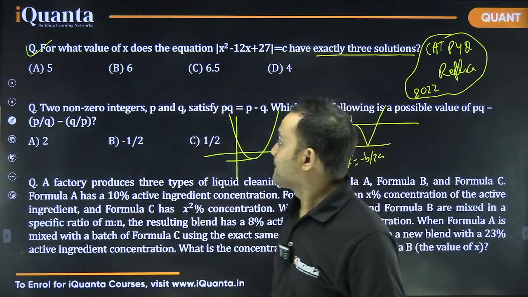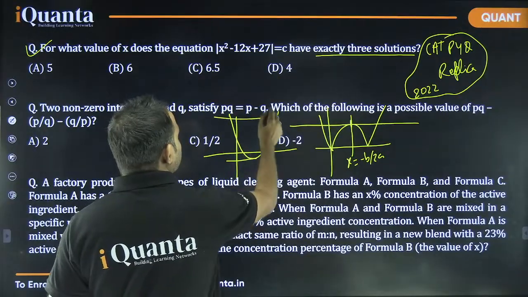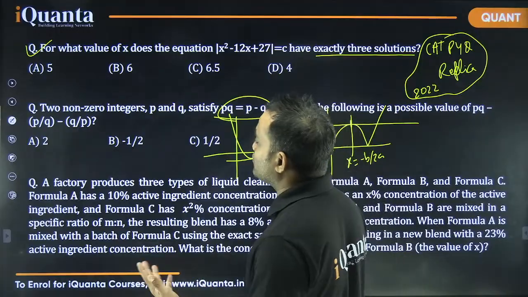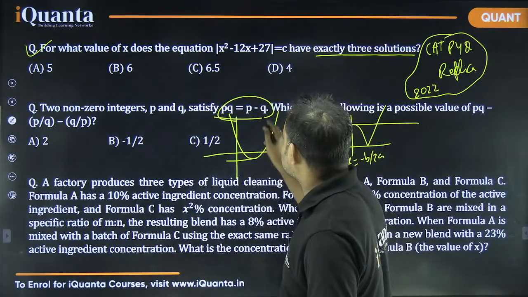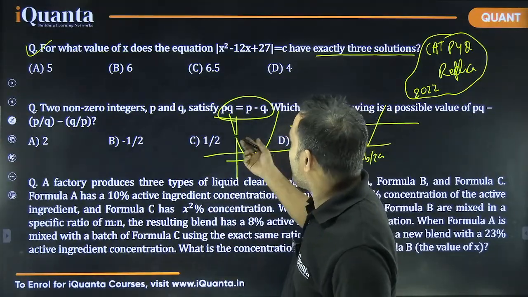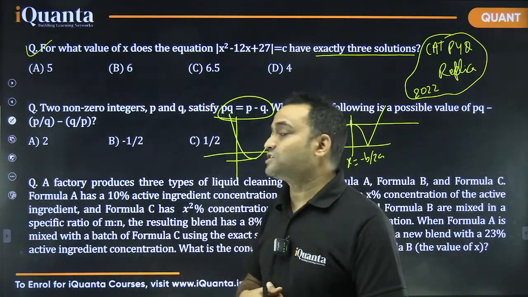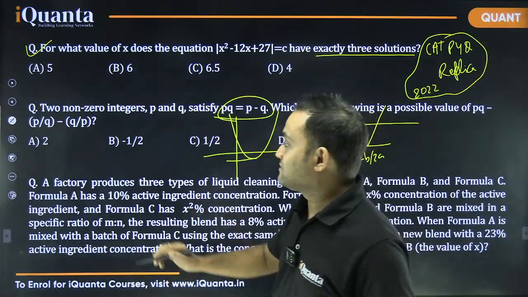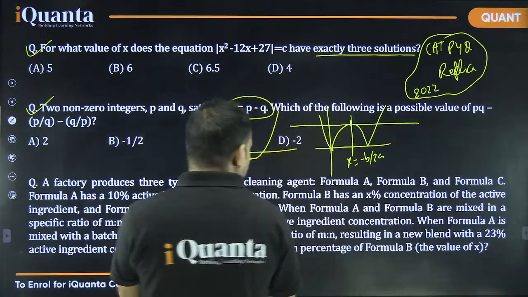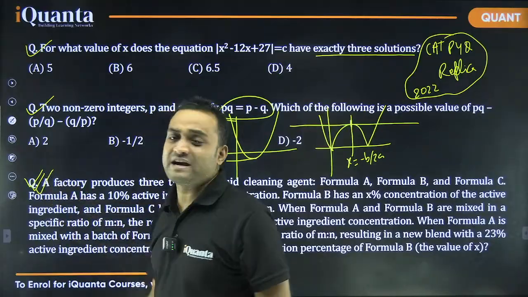So first round question. 2 non-zero integers p and q satisfy pq is equal to p minus q. Which of the following is a possible value of pq minus p by q minus q by p? So these two are non-zero integers, right? So somehow we can find the value of p and q, right? If you work on this, although there is a method that you can directly apply. So if you remember that, this is again a first round question. If not, I'm not going to see x square and lots of conditions. This will be my third round question.